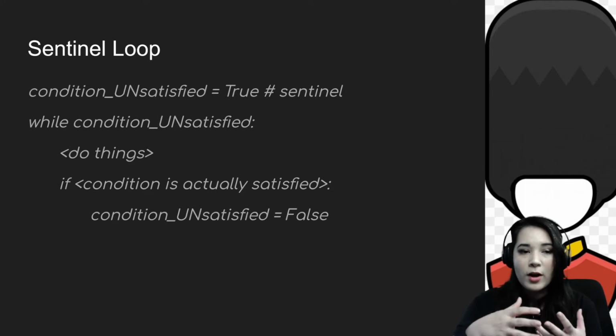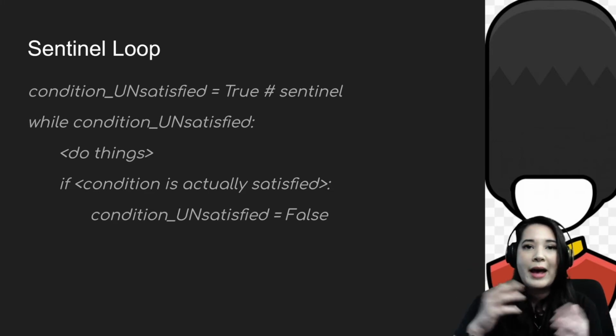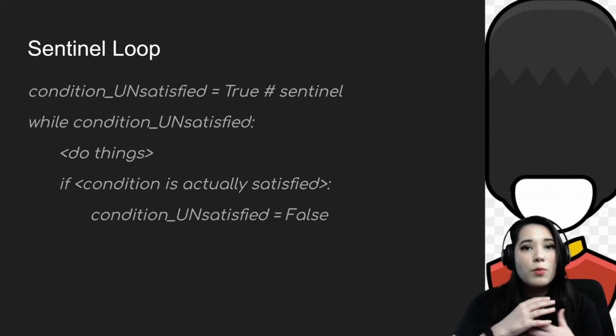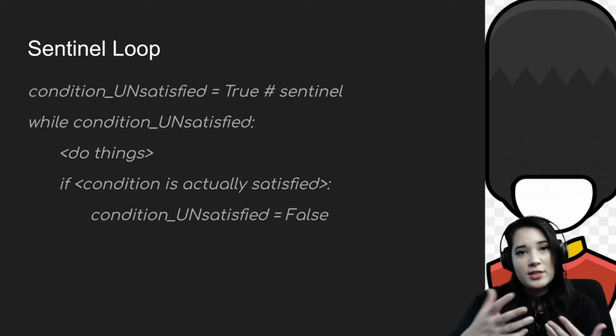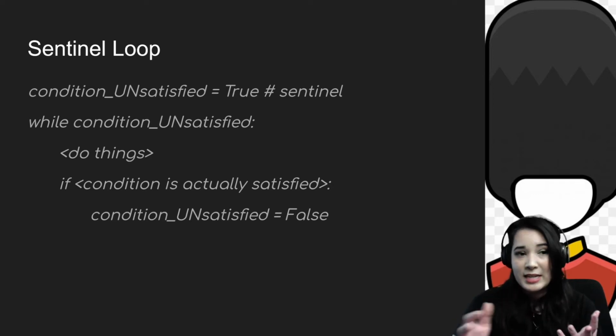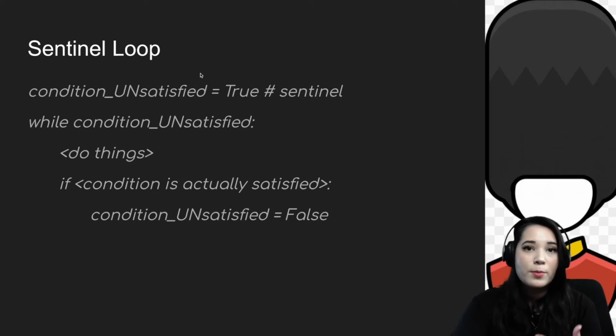This can be really useful when there's not a particular single or simple Boolean comparison that you'll be able to loop on. Rather, maybe there's something more complicated that you want to do and you just want to have a value that keeps track of whether or not your conditions have been satisfied. When the conditions have been satisfied, you set your Sentinel condition unsatisfied to false, and that will stop your while loop from running, because we're saying while condition unsatisfied, and as soon as that's false, we're going to stop our while loop. I think these are a little bit easier to understand when you see some code, so let's work through some.